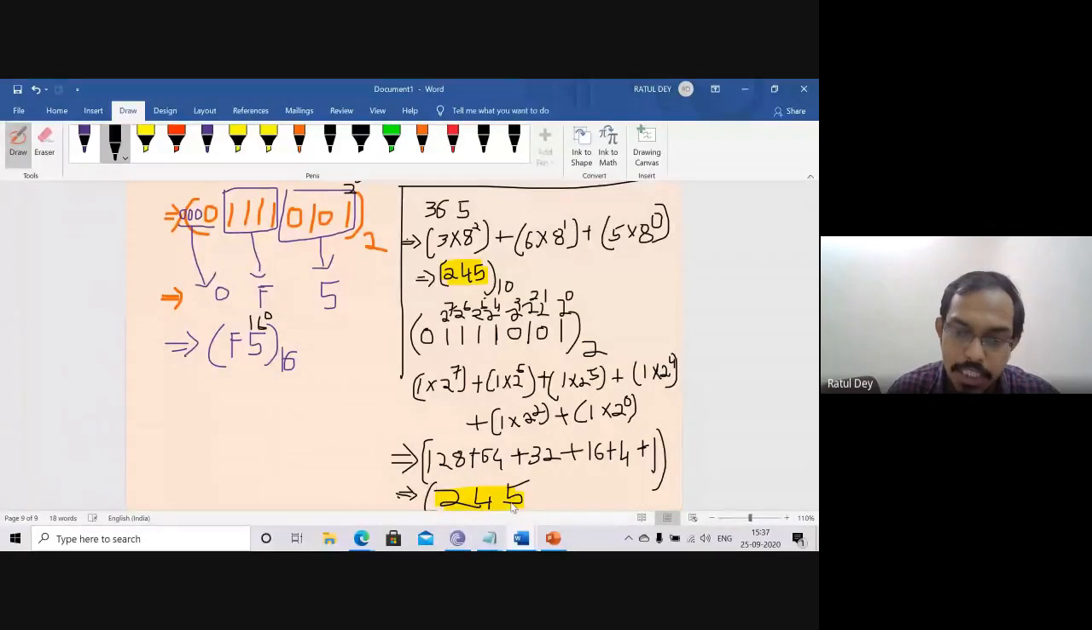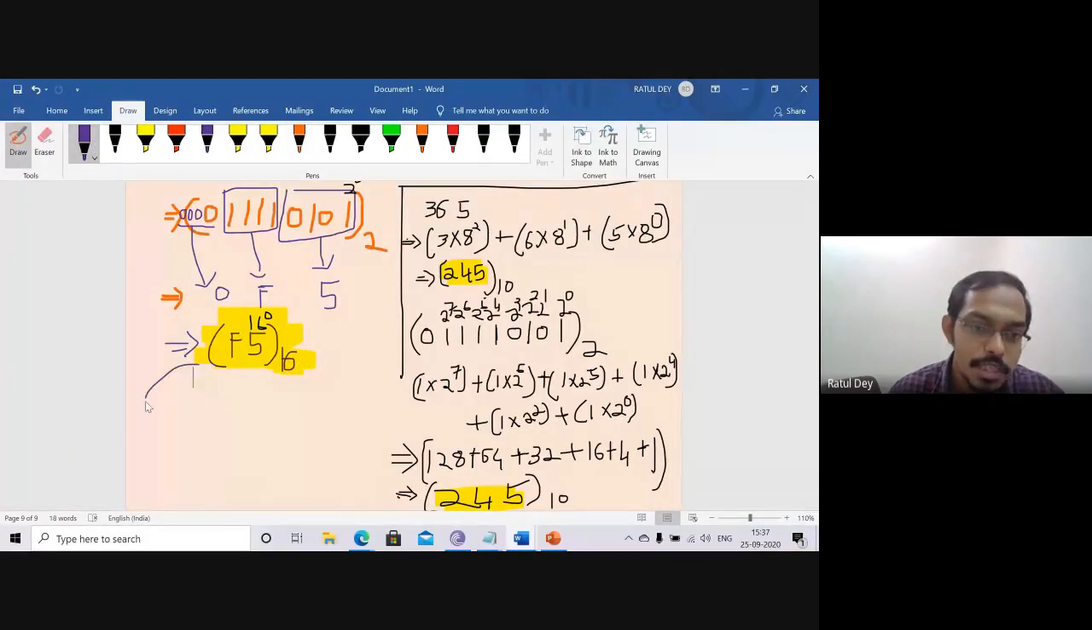Maybe the base is 10. Now you can do it in a different way. Now suppose you have a hexadecimal value. How can we represent this hexadecimal value in binary and in decimal?